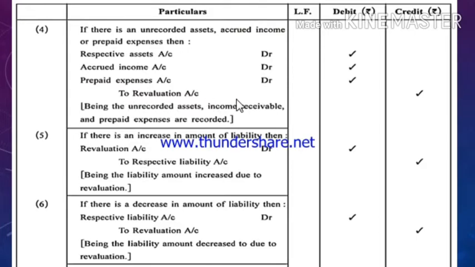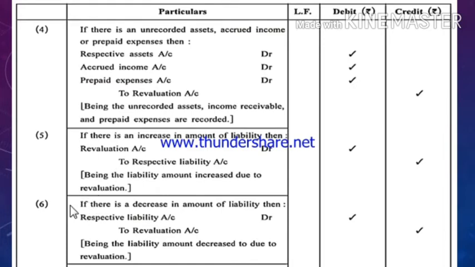Fifth entry, if there is an increase in amount of liability, then revaluation account debit to respective liability account credit. You know very well that liability always has a credit balance. If there is an increase in liability, then liability account will be credited, and because of increase in liability, loss will occur to the firm. So revaluation account will be debited, as loss will always be recorded on the debit side of revaluation account.